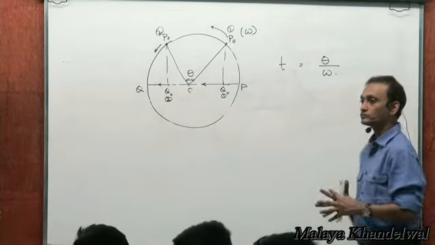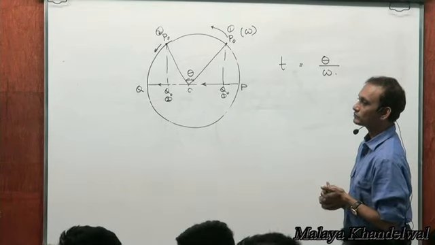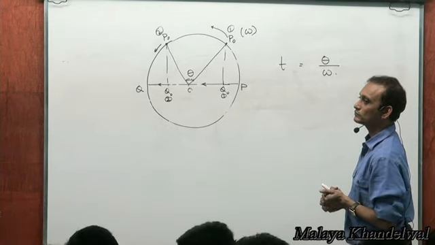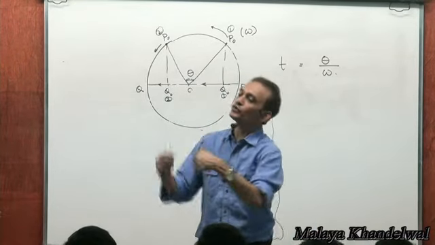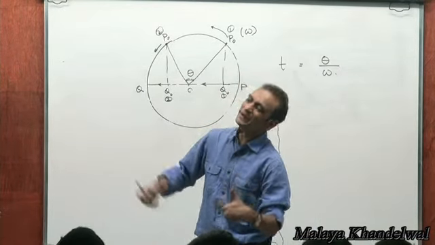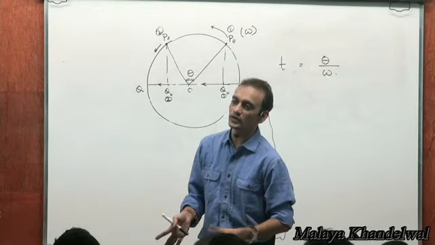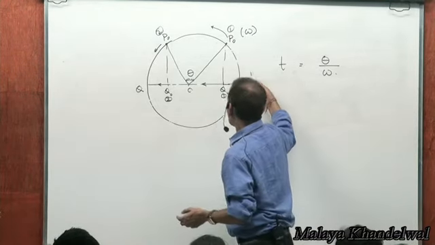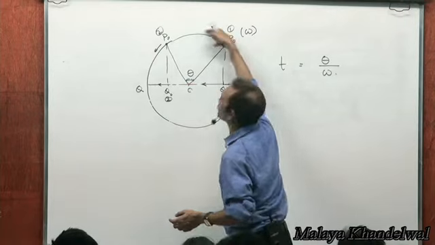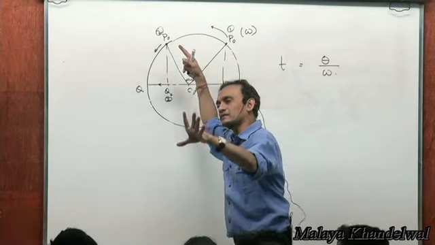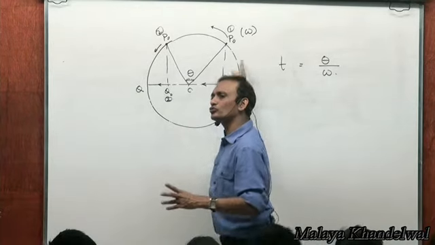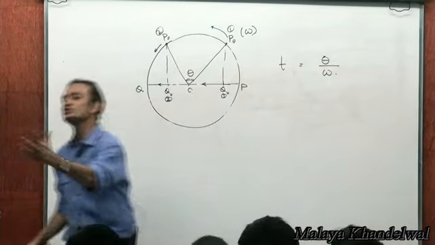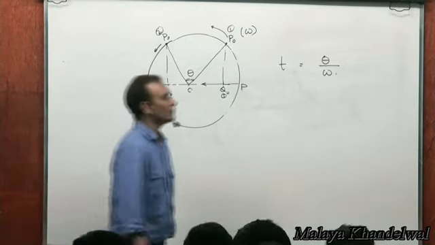Now, there is no rule like that. We could have just taken the reverse, but maintain consistency. For a given situation, if I have taken Q naught going this way and P naught going this way, then for that situation maintain that. Or if I have taken Q naught this way and P naught going this way, then maintain that throughout. Just be consistent with that. It does not matter, right?